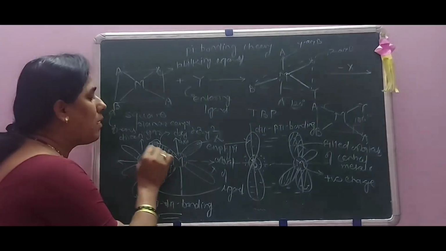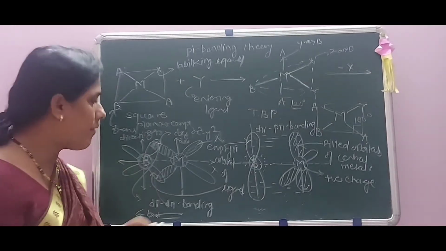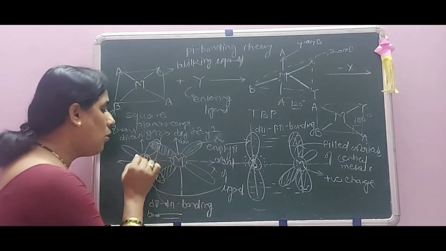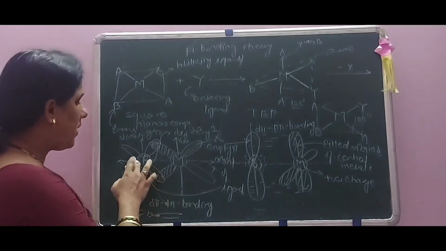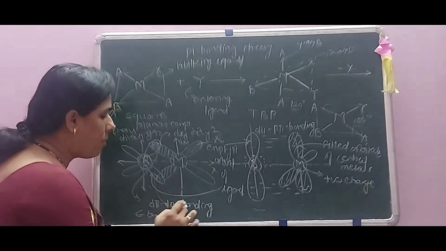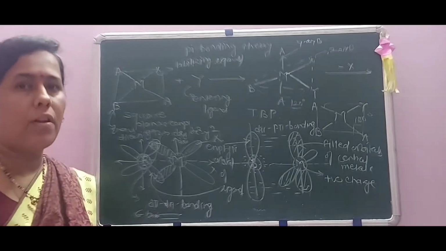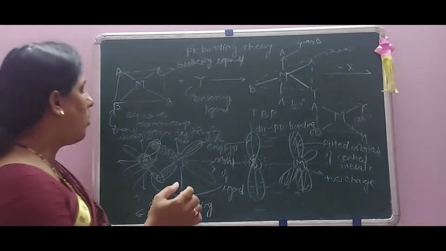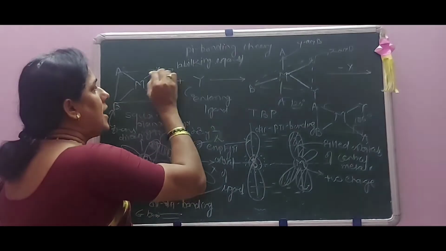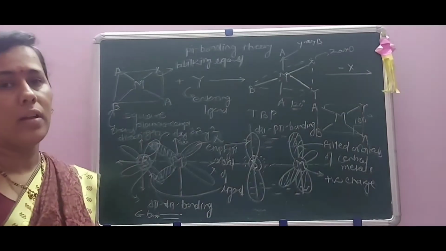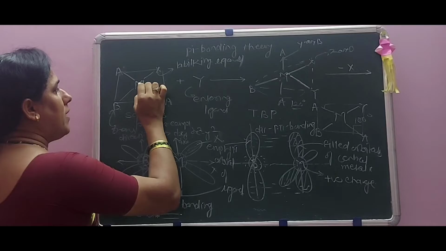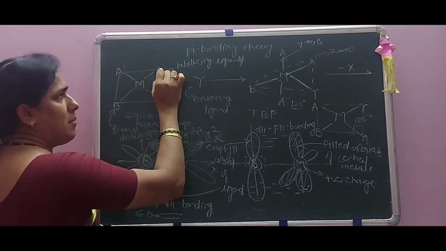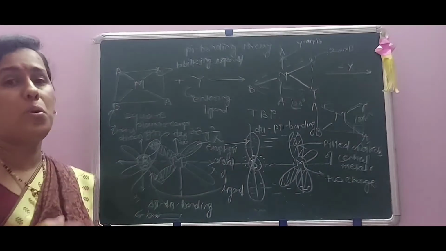That is, here the back bonding takes place from central metal ion to ligand, and due to back bonding from central metal ion to ligand, in the formation of d pi bonding or d pi p pi bonding, the bond between M and this X goes on weakening. Also, one more criterion is that the bond between central metal ion and this labile ligand is weakened due to